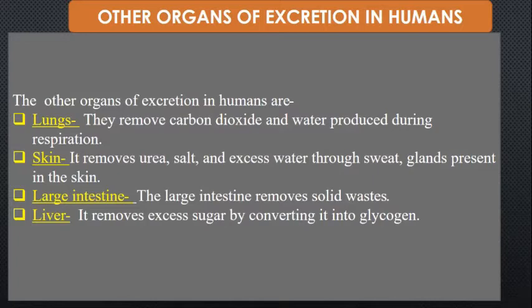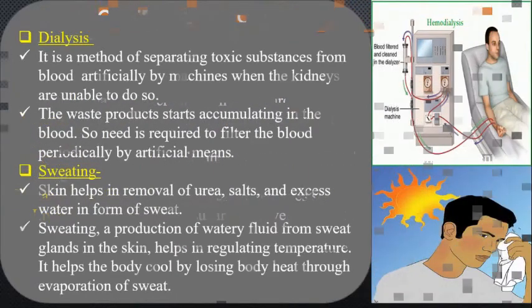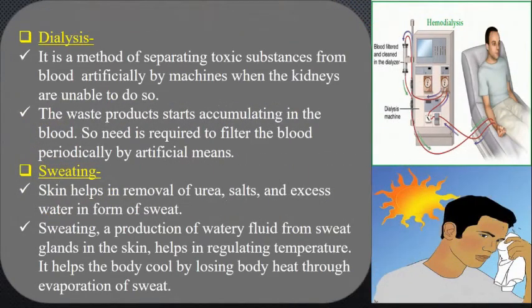And the last excretory organ is the liver. What does this liver do? It removes the excess sugar by converting it into glycogen. So children, we have all studied the different excretory organs which are present in human beings. Let's move to the term dialysis. Children, what is dialysis? Do you know that?